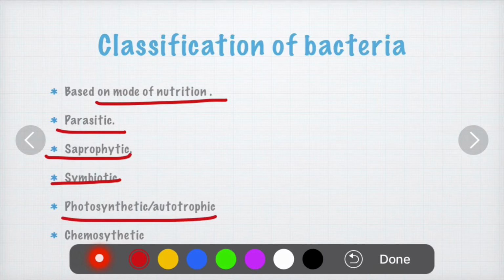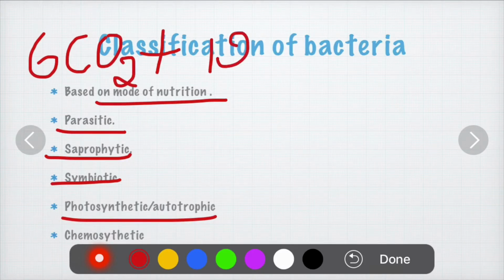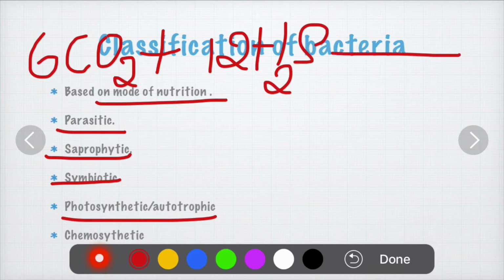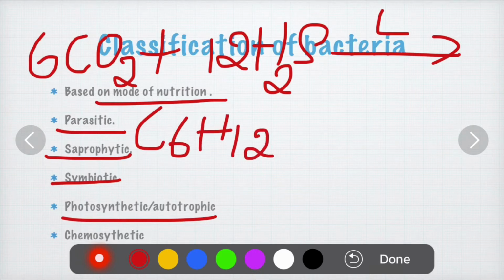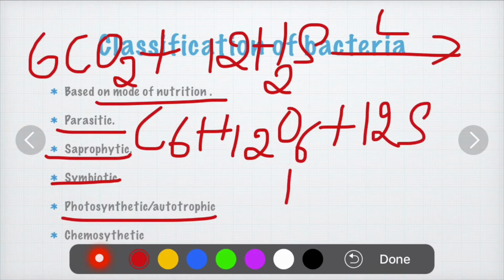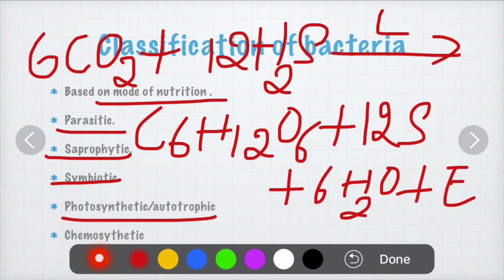So here bacteria use carbon dioxide and H2S gas to produce glucose and energy. Now the entire bacterial photosynthesis reaction will be 6CO2 plus 12H2S, in the presence of light, gives rise to a glucose molecule, that is C6H12O6, plus a production of 12 molecules of sulfur, plus 6H2O water molecules, plus energy. So this is the bacterial photosynthesis, an entire reaction representation.